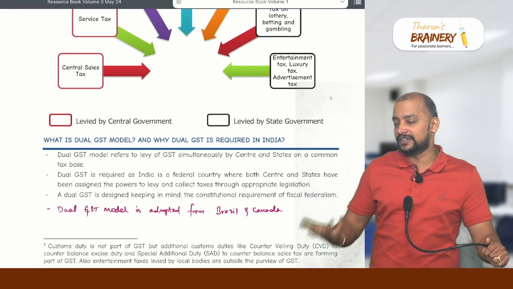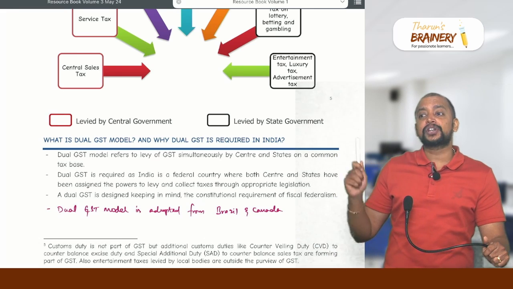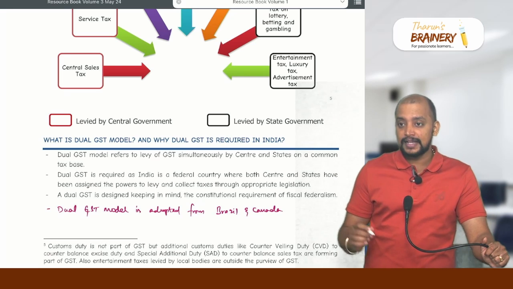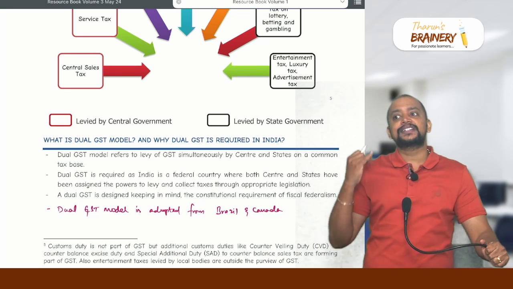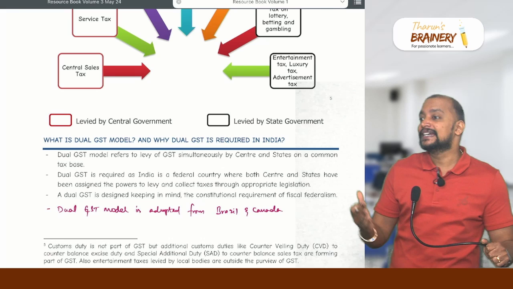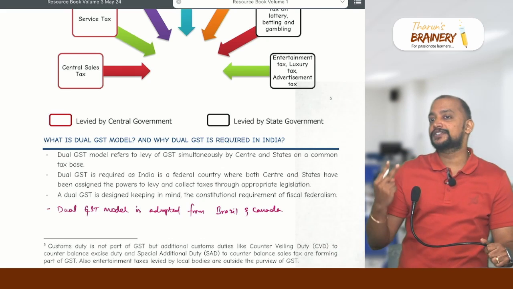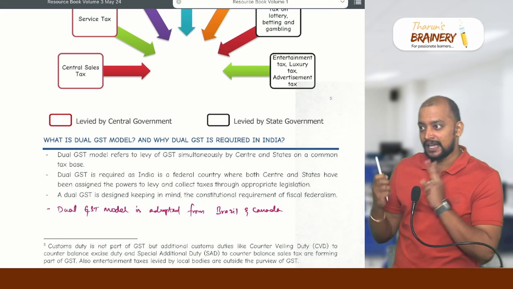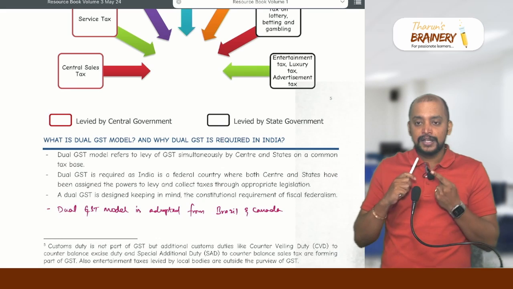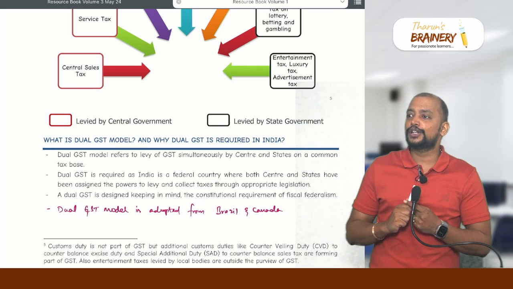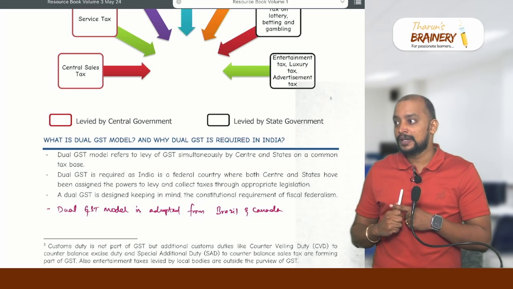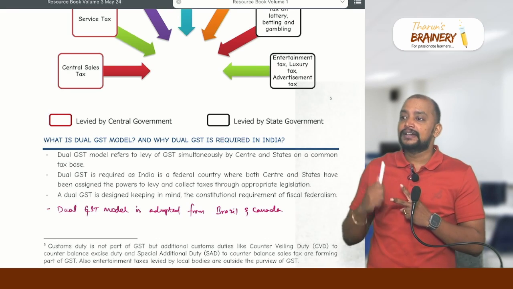How will it differ? If the location of the supplier and the place of supply are in the same state or same union territory, it is what? Intrastate. What are the two factors we need to check here? Location of supplier and place of supply. Let's take this situation. I am taking classes now. What is the location of supplier? Chennai, Tamil Nadu. And place of supply depends.